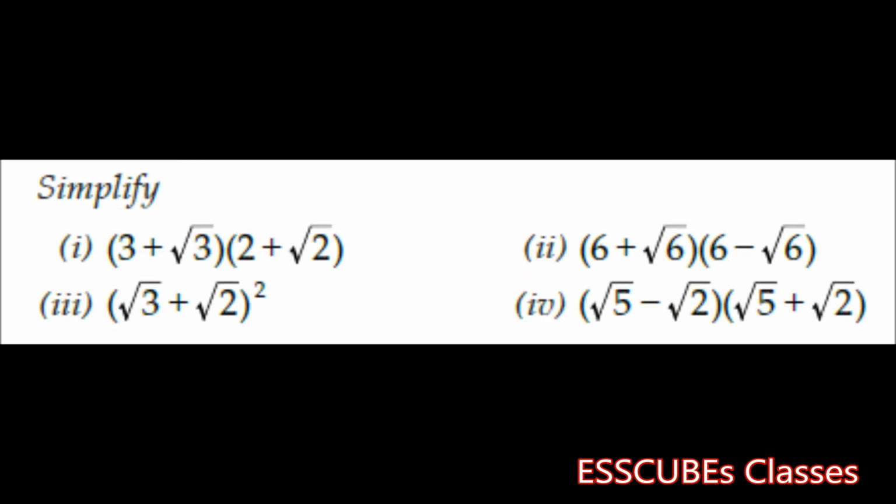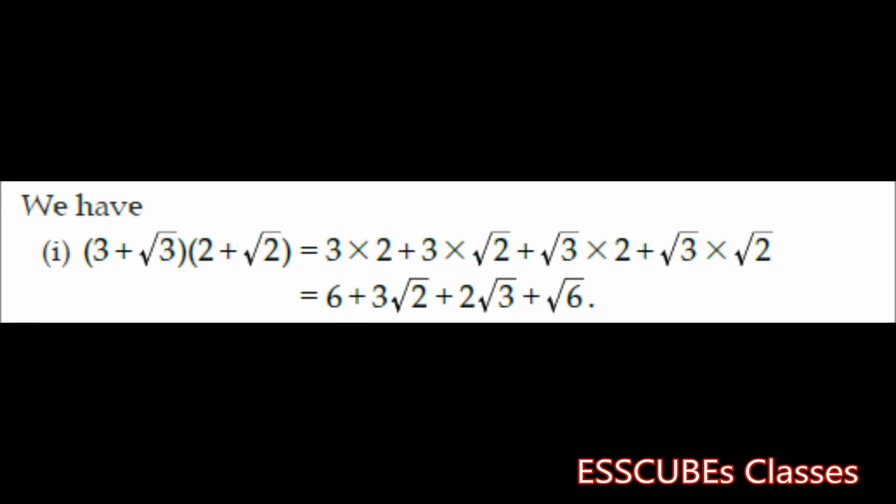We had been given 4 sums which we need to solve. We are asked to simplify them. We have products of various numbers given over here. Let's take one by one. The first one says 3 plus root 3 into 2 plus root 2. We'll simply go by expanding and multiplying. What we get, as you can see on the screen, is 6 plus 3 root 2 plus 2 root 3 plus root 6.